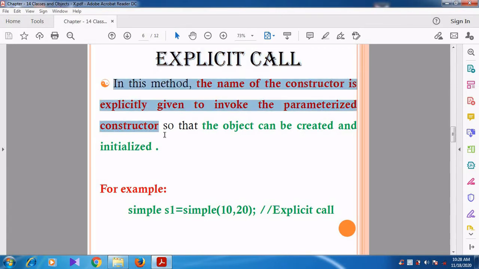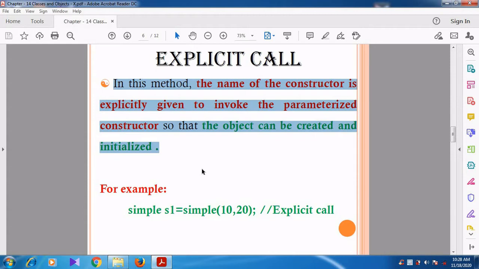In this method, the name of the constructor is explicitly given to invoke the parameterized constructor, so that the object can be created and initialized.